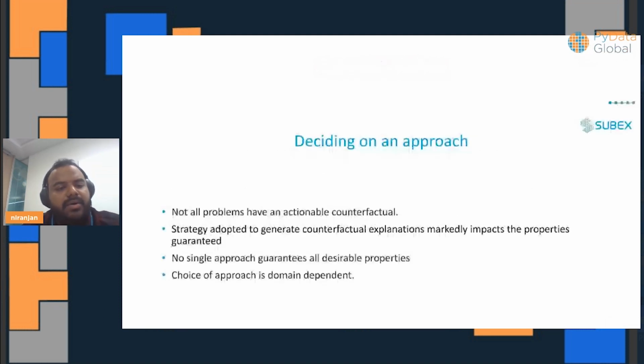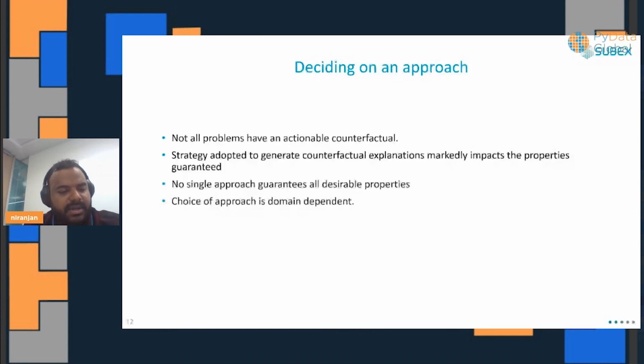Now, how do you decide on an approach? I mentioned there are many choices for us. How do you decide an approach? The main answer here is that there is no single approach that guarantees desirable properties. In certain cases, the problem itself can be not actionable at all.